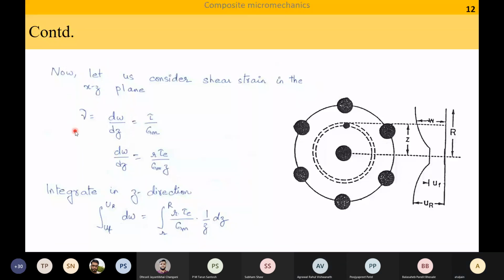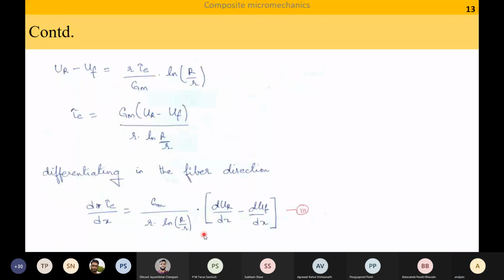So let us integrate what happens. I have UR minus UF is equal to R tau E by GM ln R by R. Or, the shear stress in the interface or in the fiber is GM (UR minus UF) by R ln R by R. So this is the shear stress at the fiber matrix interface.